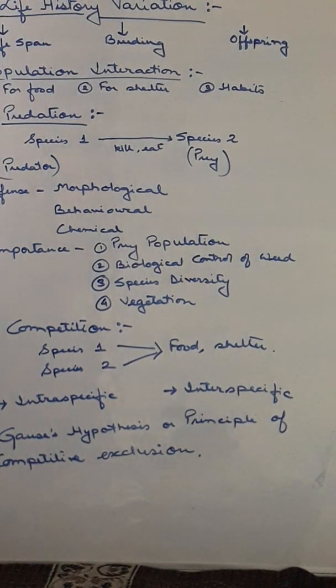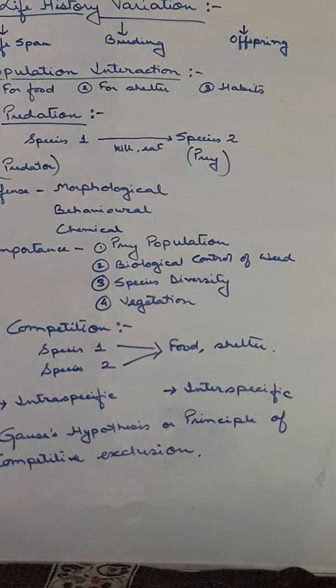Now next we come to population interaction. Population interaction means how two types of organisms living in a particular habitat, in a particular niche, are interacting, having a relationship between them. Now that particular relationship may be positive or negative. Either both are benefited, or one is benefited, or neither is benefited. So based on that, population interaction can be divided into different types.